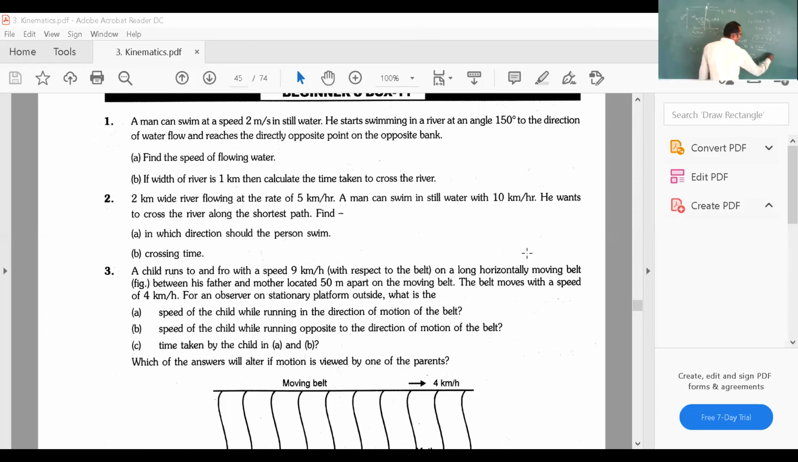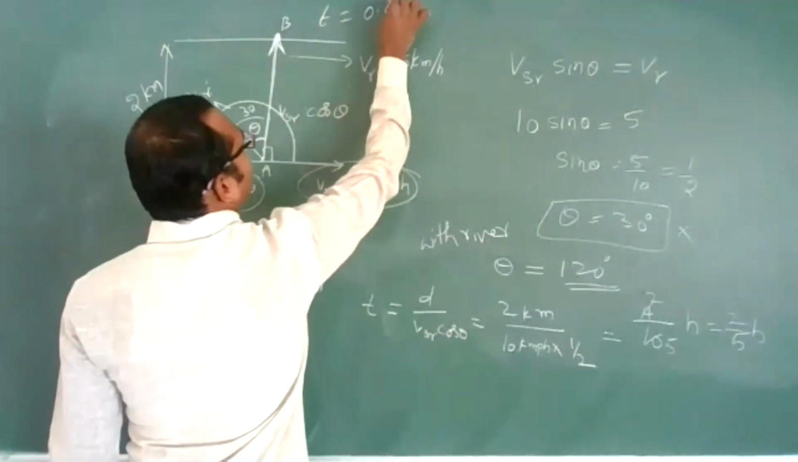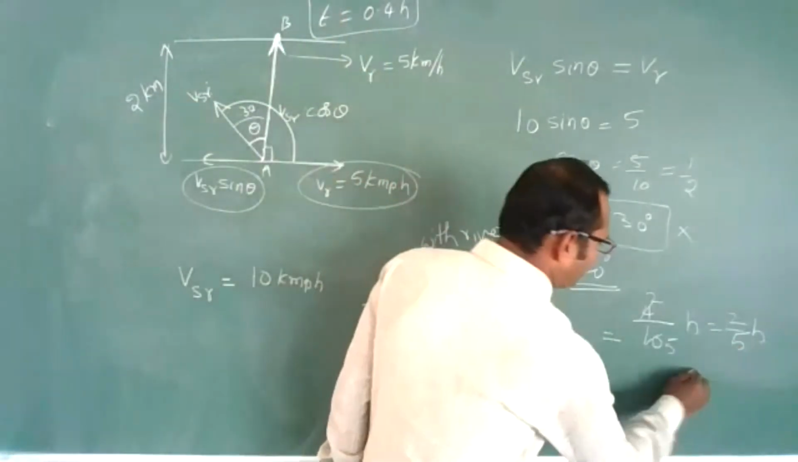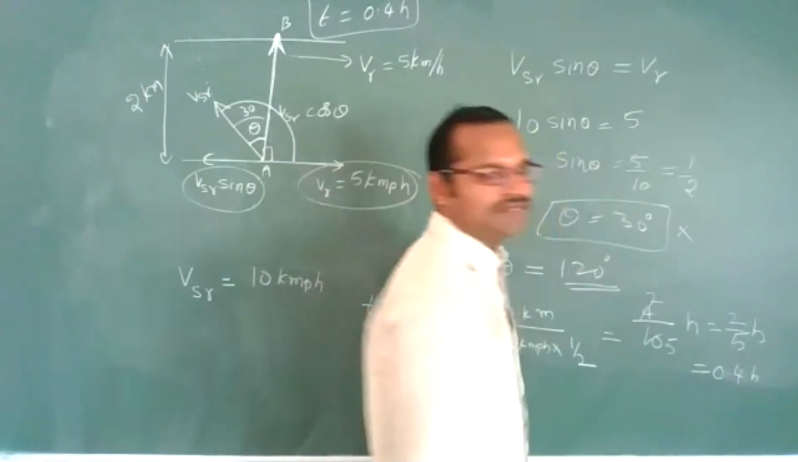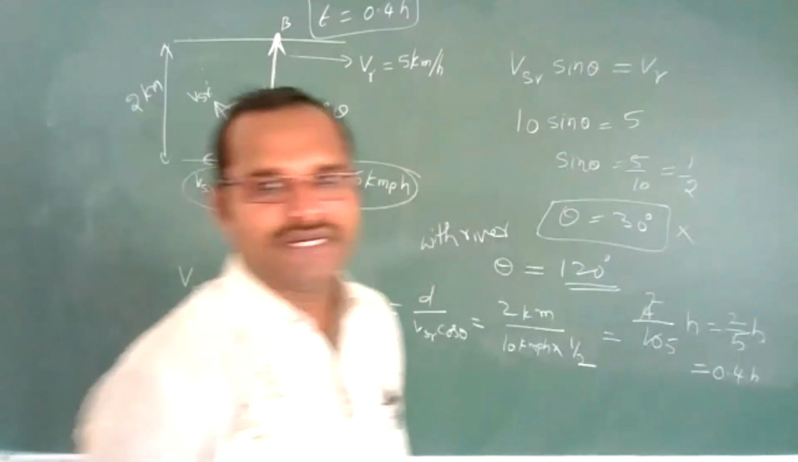2 will go up, 4 upon 10 hours. Means 2 twos are 2, 5 twos are 10, so 2 by 5 hours. 2 by 5 hours means 0.4 hours. He will cross the river in a time of 0.4 hours. This is the answer. You cross the river, finished. The thing is, you should go with the concept now. You will get the answer.